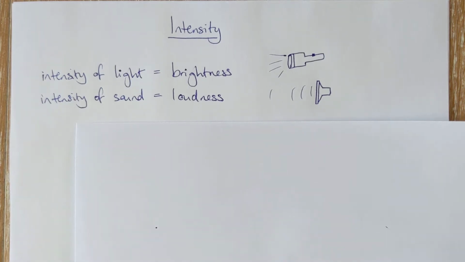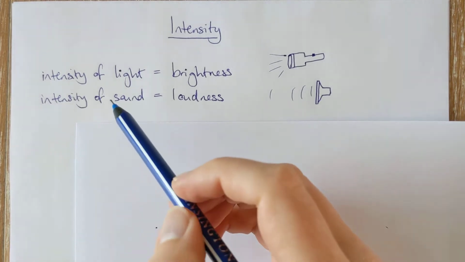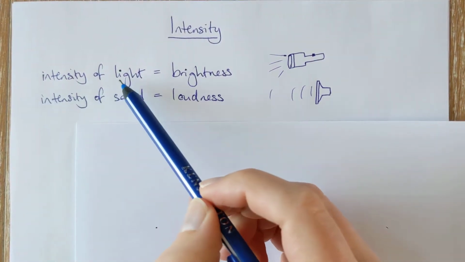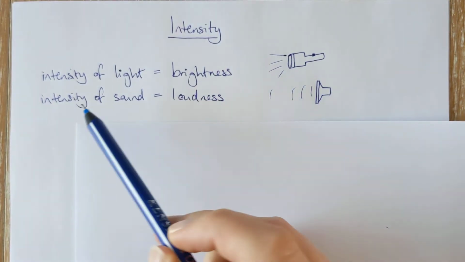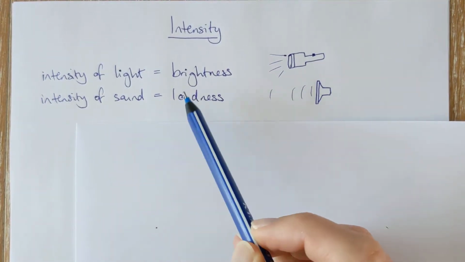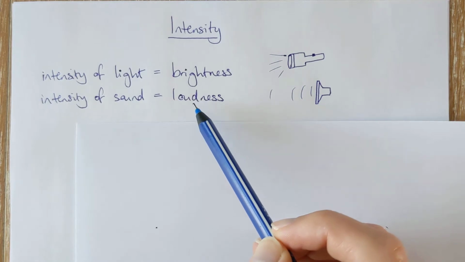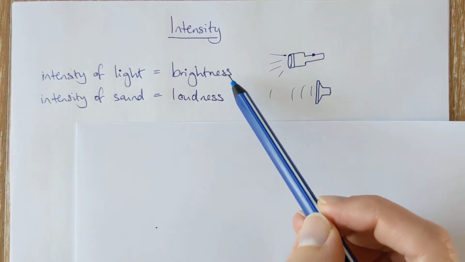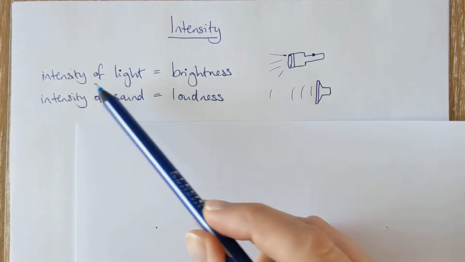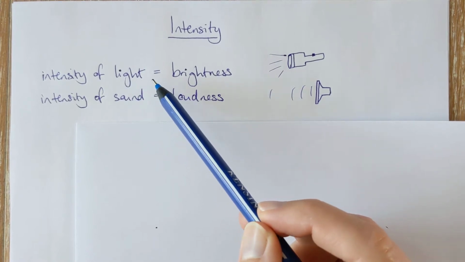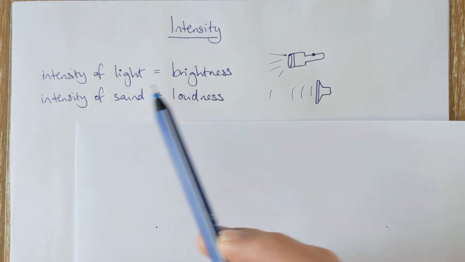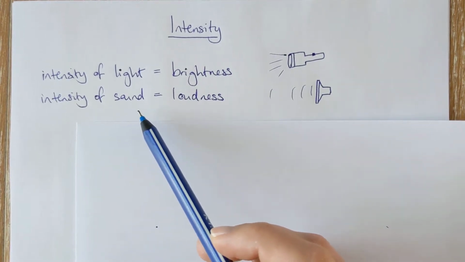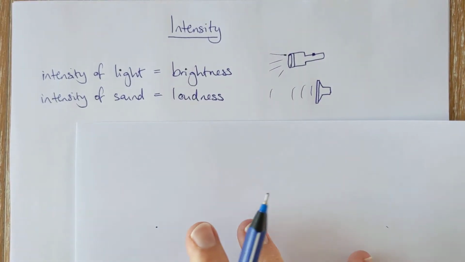Another important word when we're describing waves is intensity, and this one's quite easy to relate to because the intensity of light waves, we experience that as brightness, and the intensity of sound waves we experience as loudness. So if I see a brighter light, that means the intensity of light waves hitting my eyes is higher. And if I hear a louder sound, that means the intensity of sound waves hitting my ear is higher.